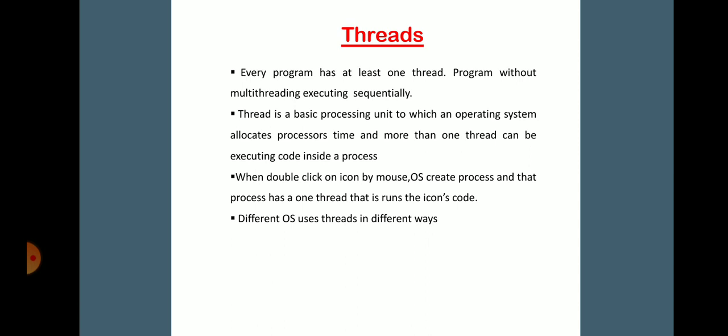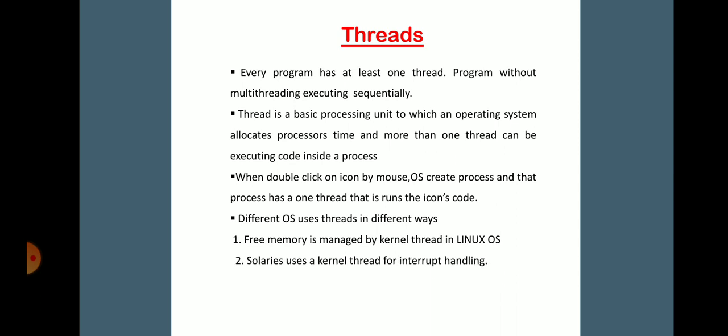When the user double clicks on an icon using a mouse, the operating system creates a process, and that process has one thread that runs the icon's code. Each thread belongs to exactly one process, and no thread can exist outside the process. Each thread can represent a separate flow of control. Normally an operating system allows separate threads for different activities. The operating system can have a separate thread for each process, and that thread will perform the operating system's work on behalf of the process.